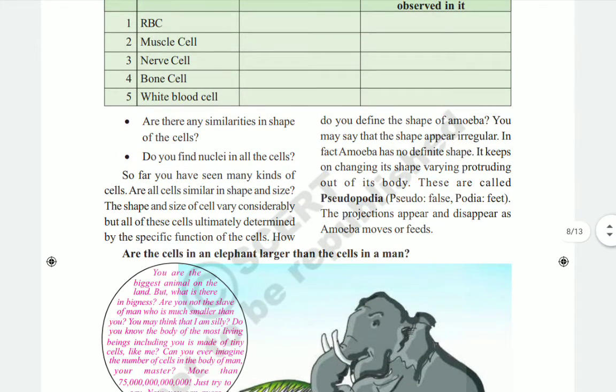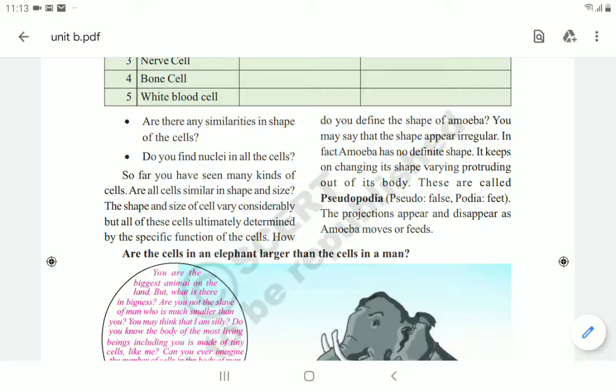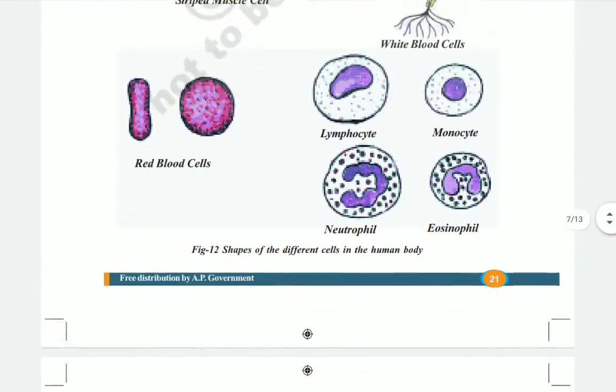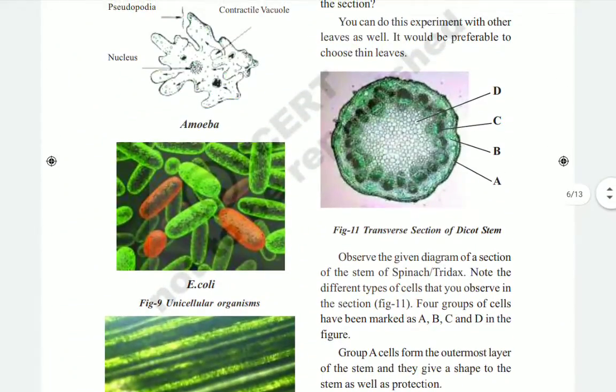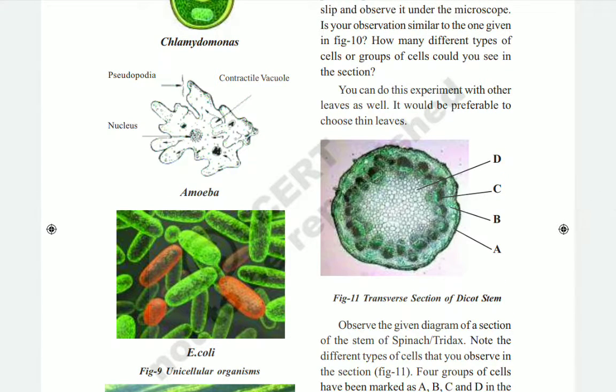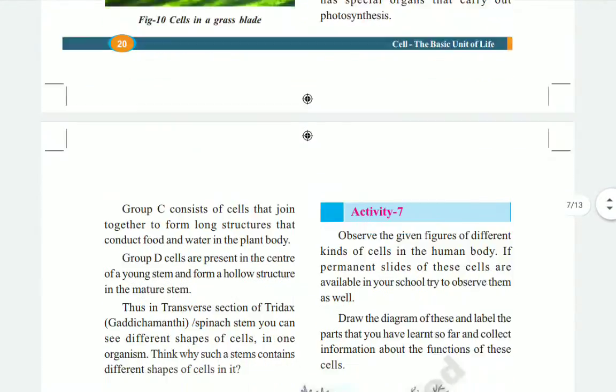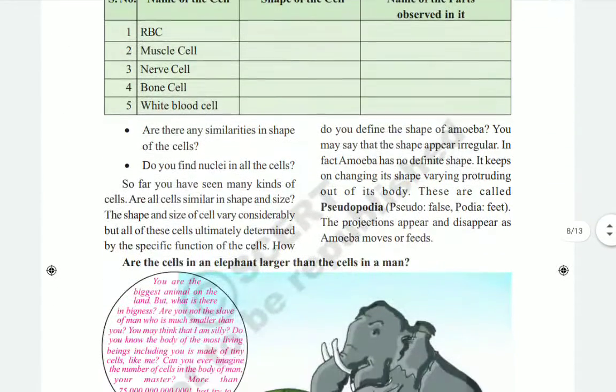Okay, so how do you find the shape of the amoeba? Can you write particularly the shape of the amoeba? No. Why? It does not have any particular shape. It has some irregular shape. Okay, so you may say that the shape appears irregular. The shape will be irregular. In fact, amoeba has no definite shape. So you can see the amoeba picture, children. Amoeba, here you see, this is the amoeba. It doesn't have any regular shape. So the shape of the amoeba we can write as irregular.